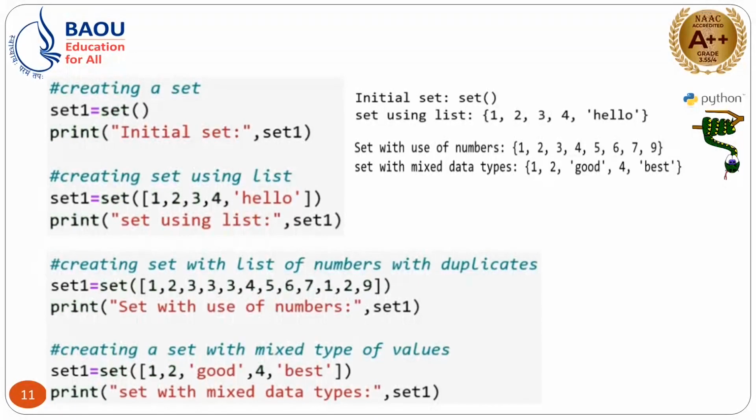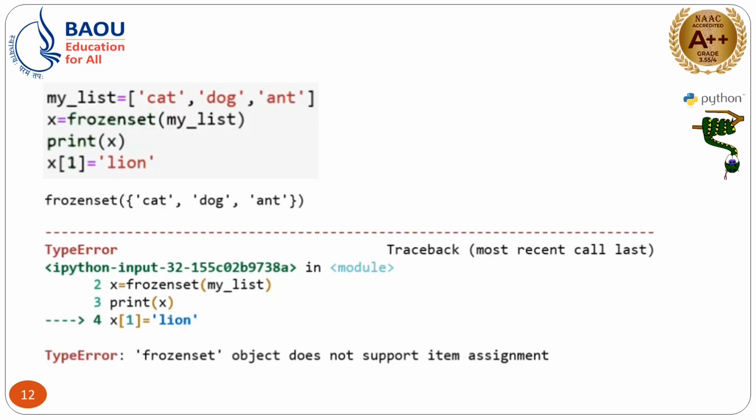Here you can observe that 1 2 3, then 3 is repeated multiple times. Whenever you are printing the values of the set, it will discard the repeated values, that is the feature of the set, right. So, in the set only unique values are allowed. Same way in the last block you can see the mixed values we have defined, right. So, this way you are able to use set.